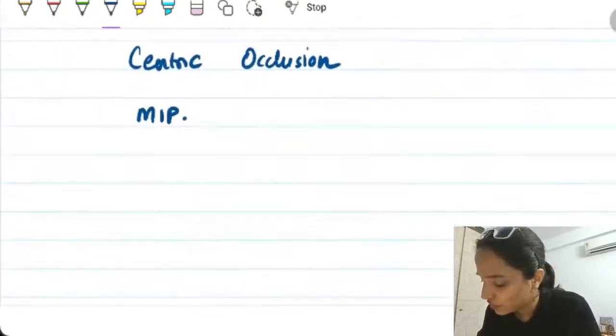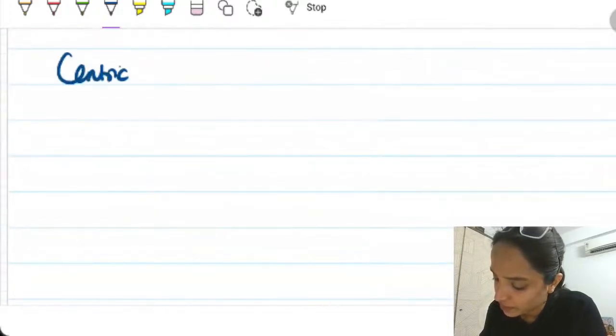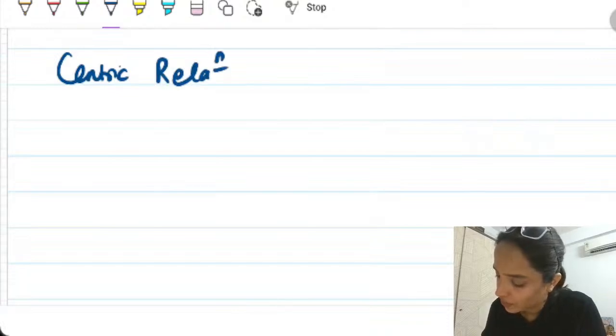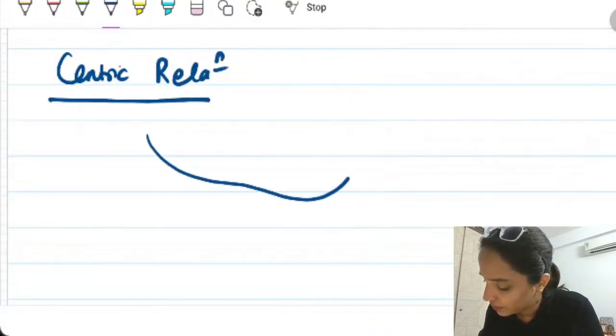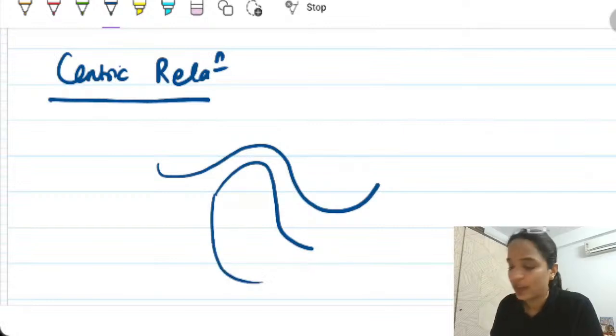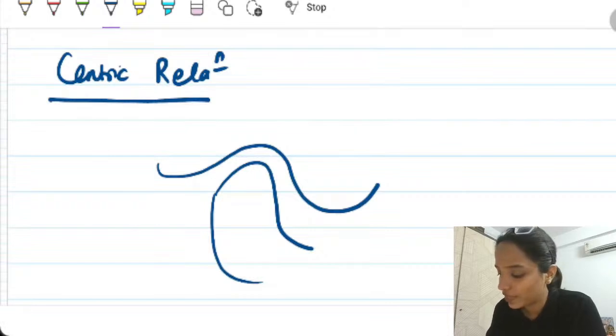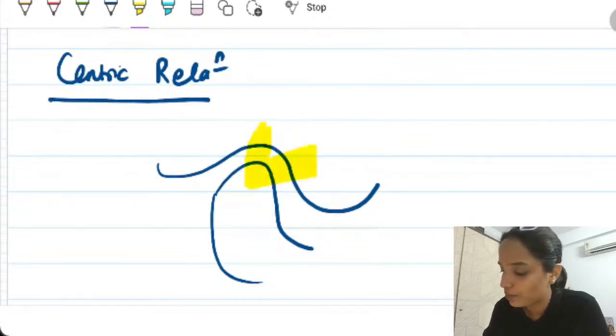Now, what is centric relation? First, let us try and understand that. We have a condyle and a fossa. The definition of centric relation says that it is the maxillomandibular relationship in which condyles articulate with the thinnest avascular portion of the respective disc, with the complex in the anterior-superior position.